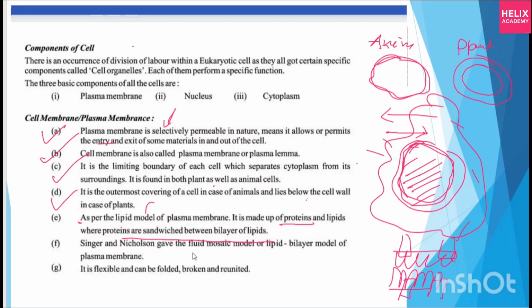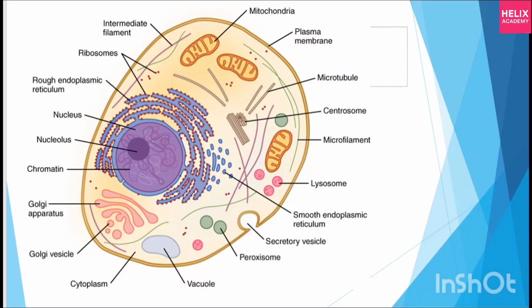Now Singer and Nicholson gave the fluid mosaic model, the lipid bilayer model of the plasma membrane. Okay, and who gave this? Singer and Nicholson. They are coming in MCQs. Now next one. It is flexible and can be folded, broken, or reunited. Same as in reproduction, where the cell can pinch like this and break easily in two, right? Okay, now see the next diagram.